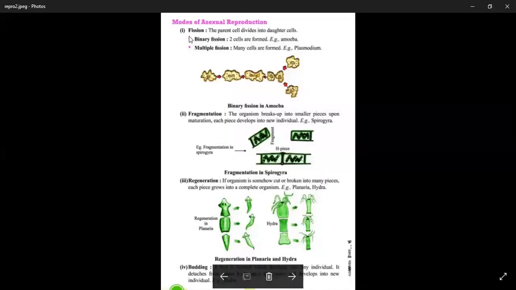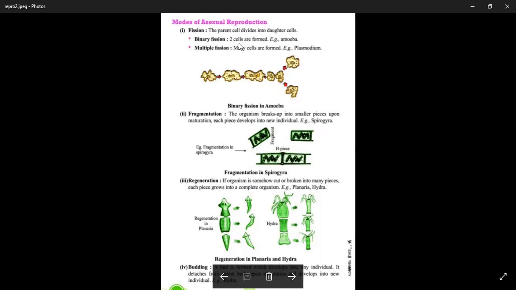Now, modes of asexual reproduction. There are different modes of asexual reproduction. First, let's take fission. During fission, one cell divides into two daughter cells. There are different types of fission, that is binary fission and multiple fission.